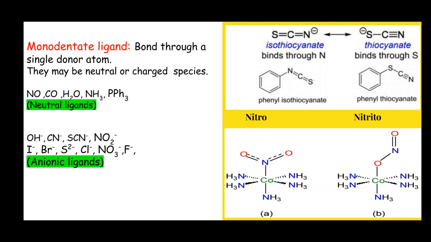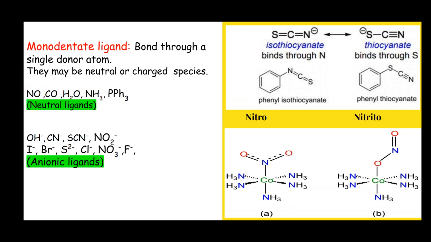In the water molecule, oxygen has two lone pairs of electrons, but only one lone pair is donated to the metal. In carbonyl, oxygen is the donor atom that donates its lone pair of electrons, and in nitrosyl, nitrogen donates its lone pair of electrons.